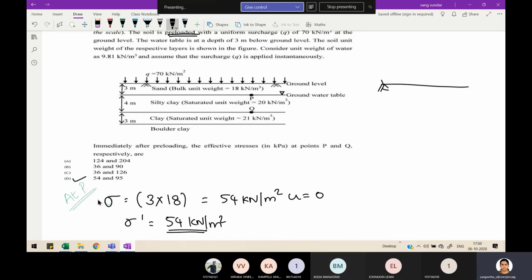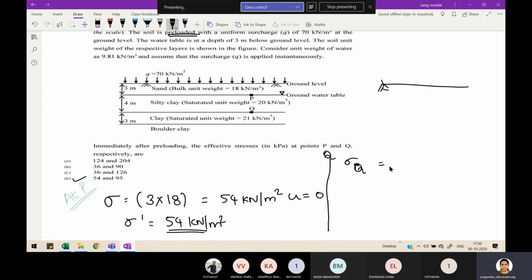But if you have doubt, suppose 2 options are given with 54, then what should we do? Then we calculate Q also and confirm after that. Okay, so we will see the total stress at the point Q now.